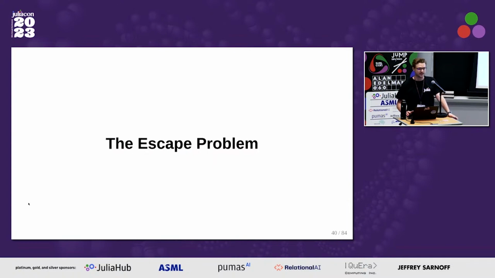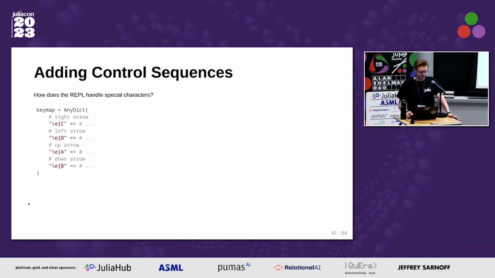In order to understand the escape problem, we need to understand control sequences. So how does the REPL handle special characters? By special characters, I mean when you press a key on your keyboard that doesn't enter text, right? So the arrow keys, page up, page down, escape, which we will come back to again. The way terminals encode that is with escape sequences.